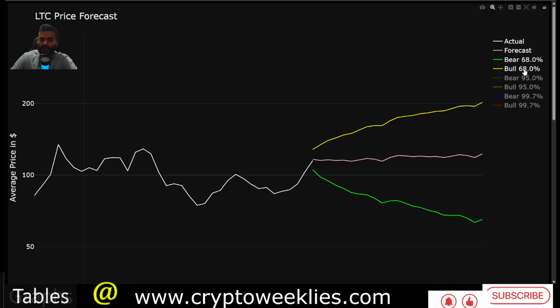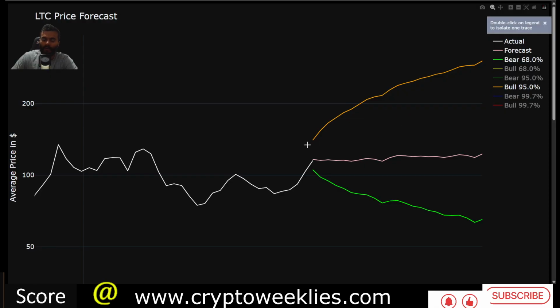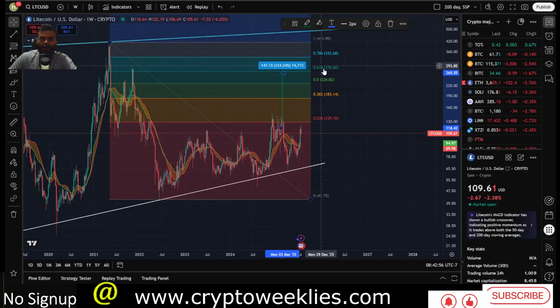The seasonal RMI, LSTM and XGBoost based model says this would be the non-euphoria ceiling. The orange line is the euphoria 2 standard deviation, 95% confidence that the ceiling is within $140 for this week. And as we go to late December 2025, the ceiling is at around $301. That $301 for Litecoin is midway between the 0.786 and the 0.618, between $270 and $330, as the midpoint would be about that.